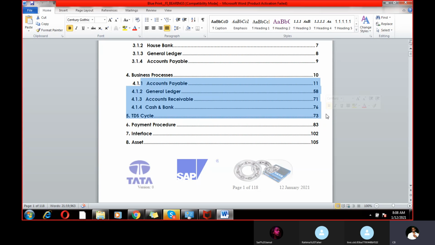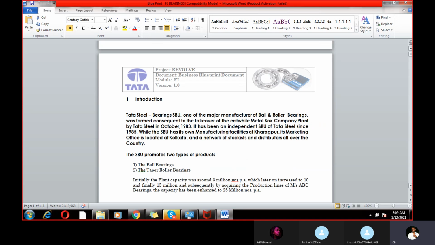What is the business process of that particular trading company? What accounts payable happens with vendors? Do they use the automated payment program or the manual way? End of the session, I'll share these documents with you.